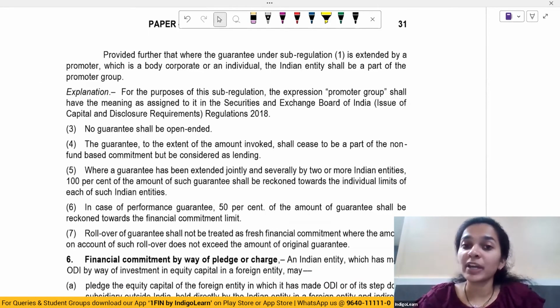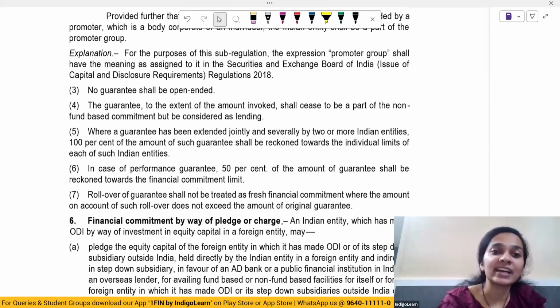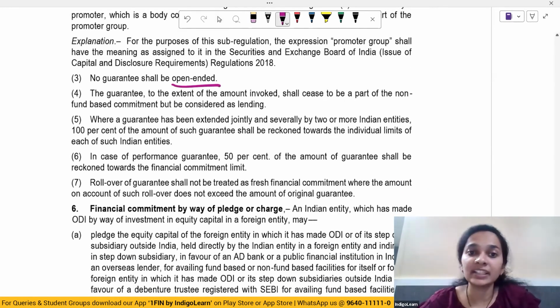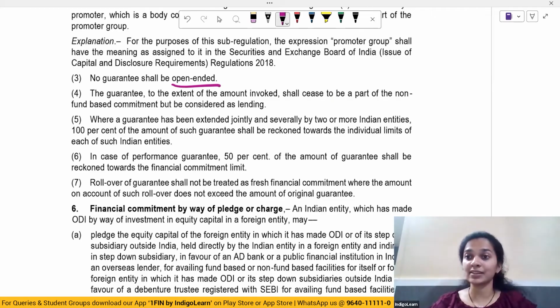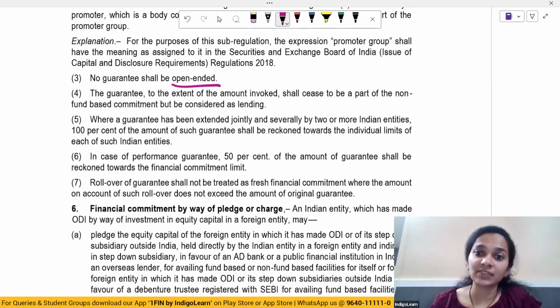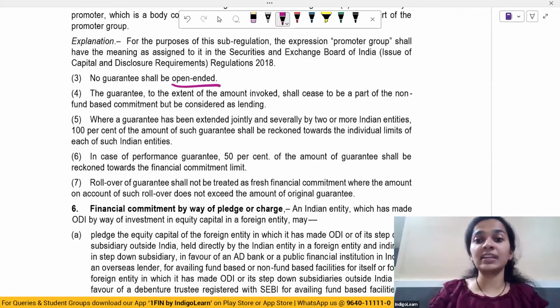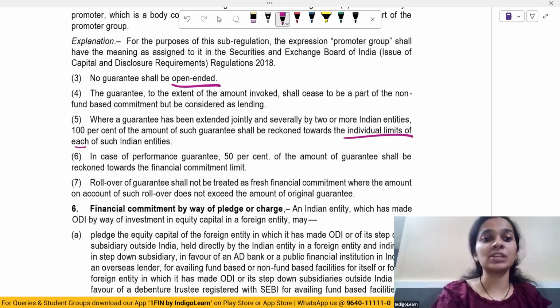And where it is given by a promoter, which may be a body corporate, that Indian entity should be a part of that promoter group. And no guarantee has to be open-ended. The guarantee to the extent of the amount involved shall cease to be a part of non-fund based commitment and be considered as lending. Where a guarantee has been extended jointly and severally by two or more Indian entities, 100% shall be reckoned towards individual limits of each of the Indian entities.